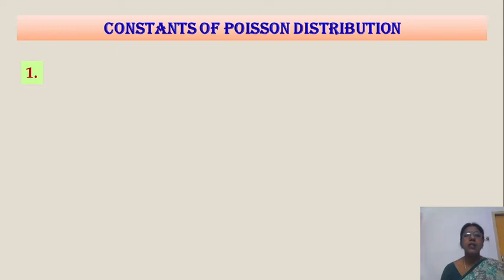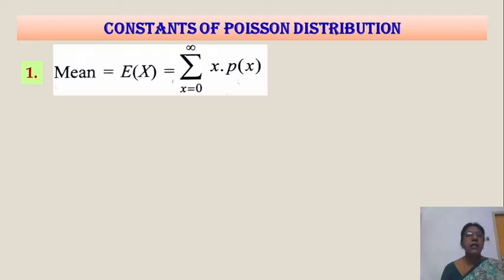Now we see the constants of Poisson distribution. Constants means mean, mode, like that. Now see this one, the mean. The symbol for mean is E of x. Expected value is called the mean. We already know this symbol.